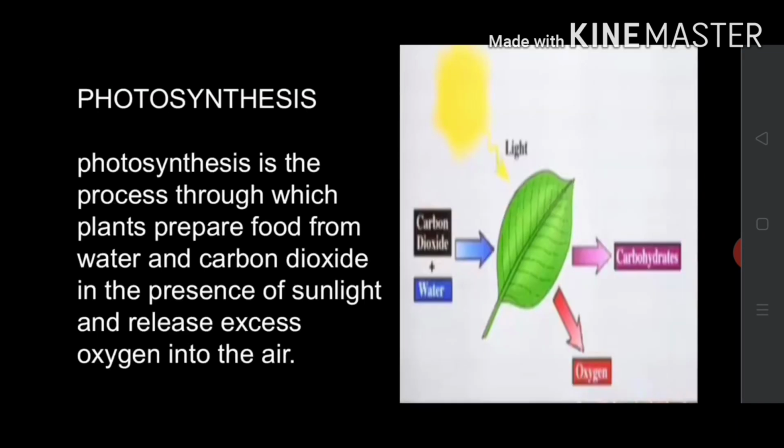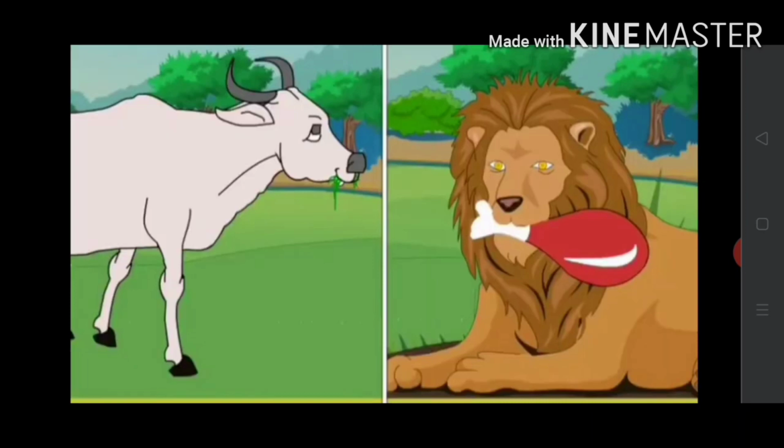Photosynthesis is the process through which plants prepare food from water and carbon dioxide in the presence of sunlight. Oxygen is also released into the air by this process. Animals get their food from plants either directly by eating plants or indirectly by eating animals that eat plants.